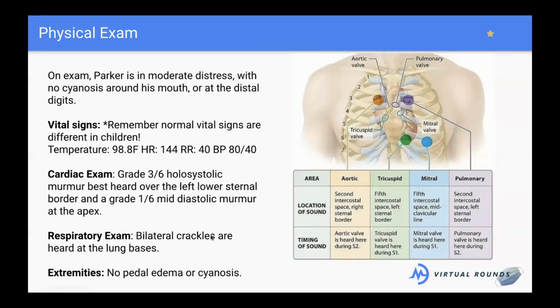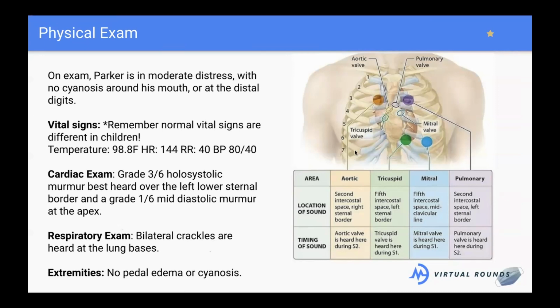The respiratory exam shows bilateral crackles at the bases of the lungs. Does anyone know what might be causing or what can cause sounds in the lungs? Certainly the lungs aren't supposed to be causing sounds like this. Fluid. Yeah, exactly. So this guy's got fluid in his lungs at the bases.